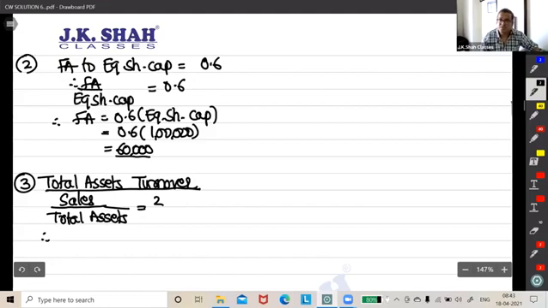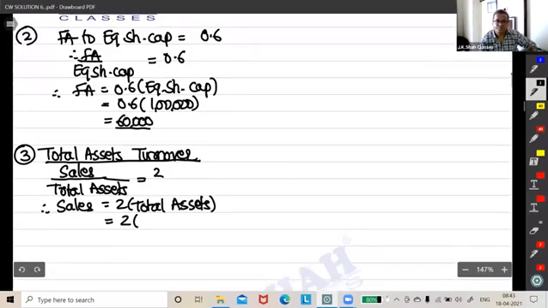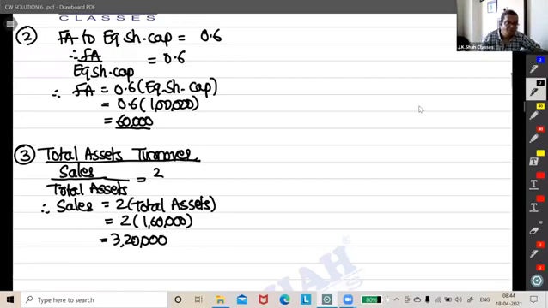Do I know total assets? Just now we did know, 160. So sales will be 2 into total assets, that is 2 into 160, that is 320. You want to write sales in the balance sheet? No, no. Good. 320 we got. Sales we got.